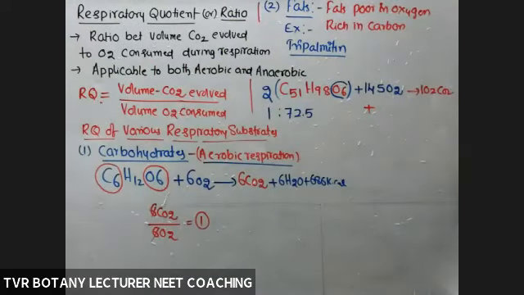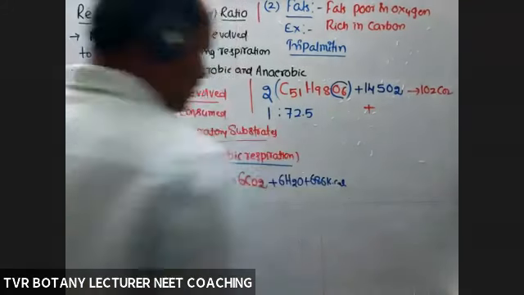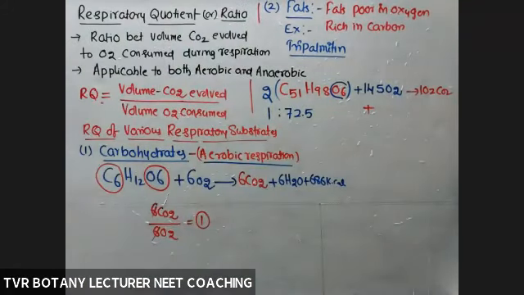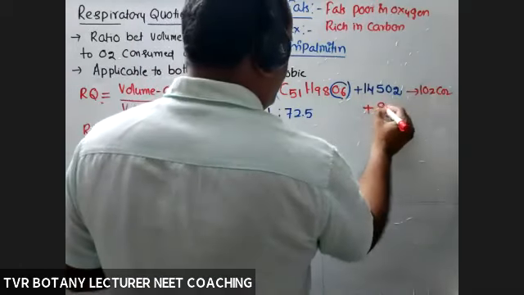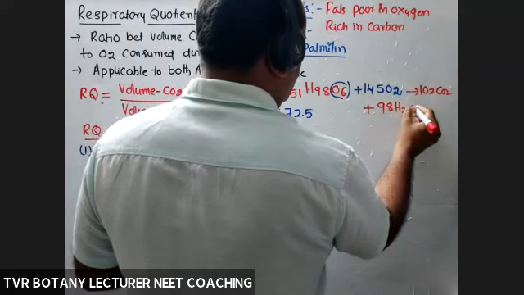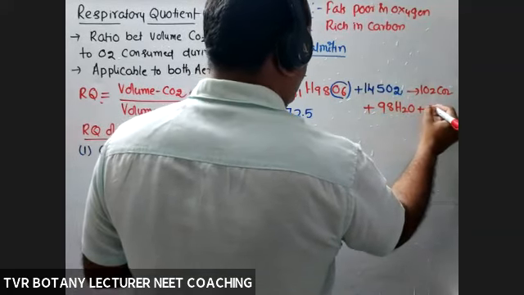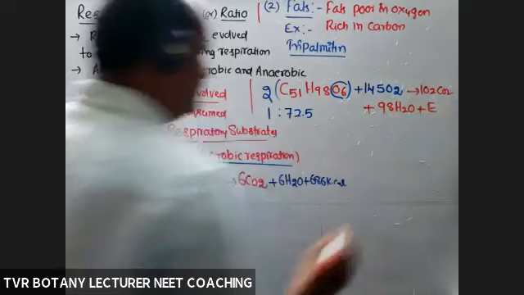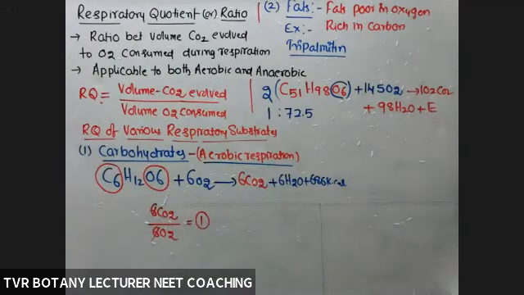If it is 1 molecule, 51 only; 2 molecules they took. Next, H2O: 98 H2O molecules. And energy, the maximum amount of energy possible.